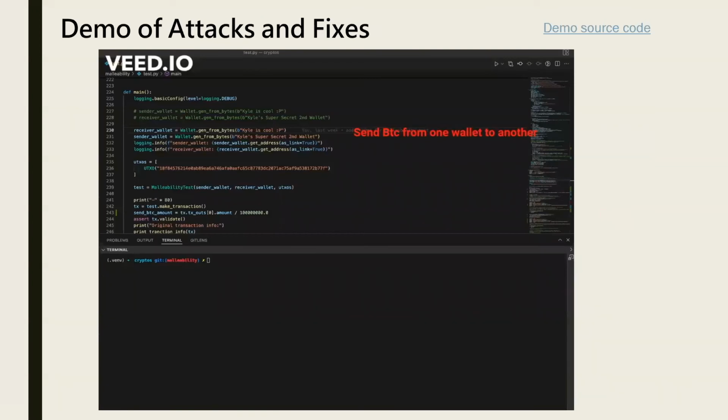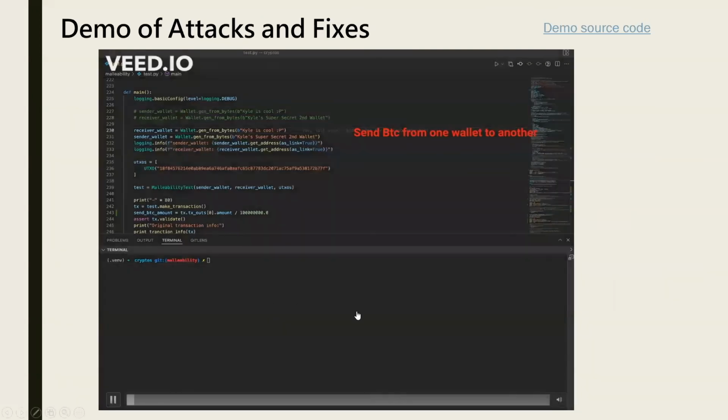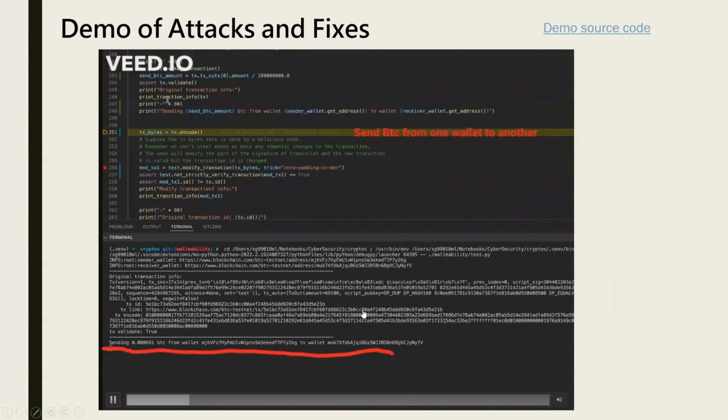Now let's look at a demo of attack and fix. In this demo, we're sending Bitcoin from one wallet to another. We made a transaction and print the information. Now we can see we are sending this amount of Bitcoin from this wallet to this one. We suppose the transaction was received by a malicious node.